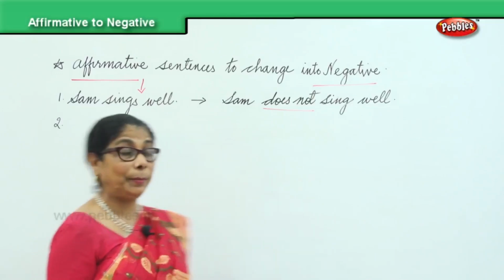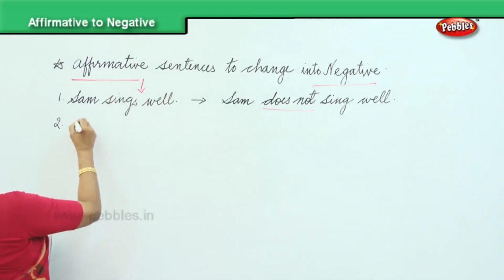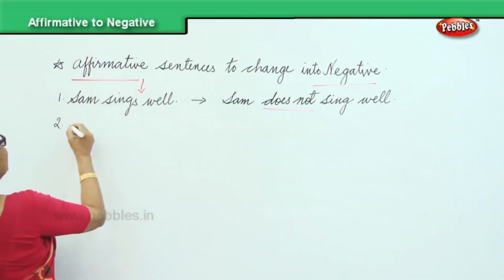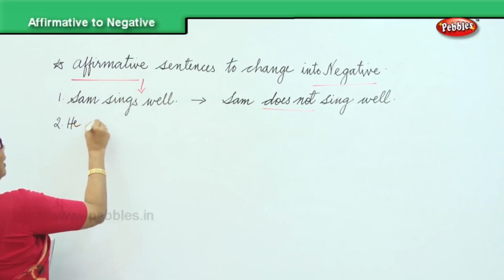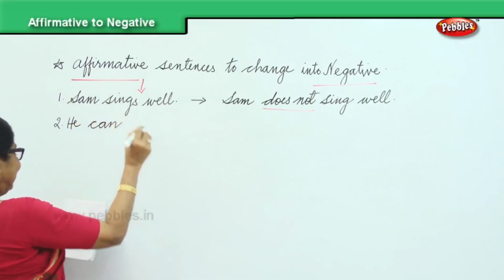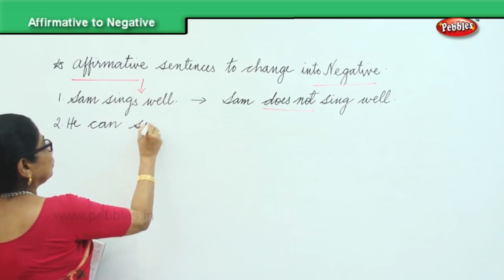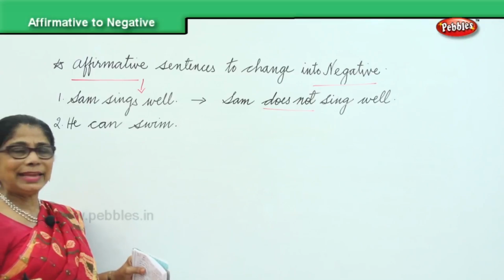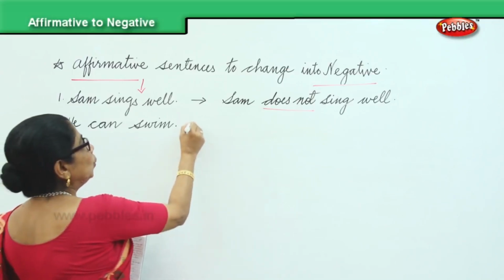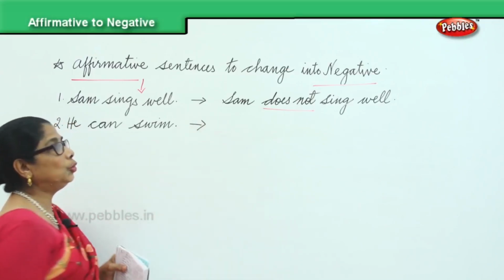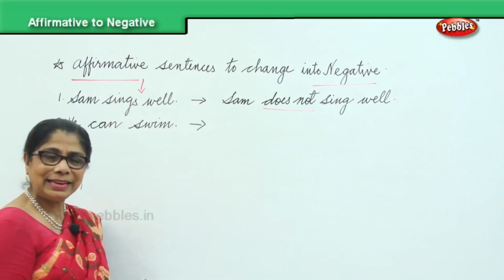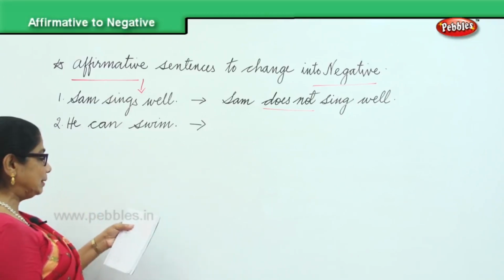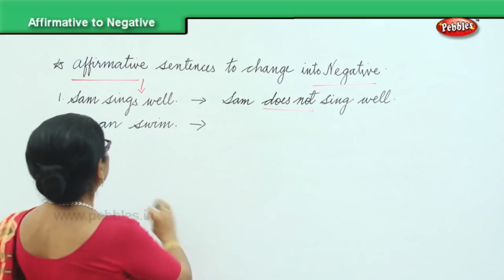He can swim. So, we are affirming he can swim. It's a complete sentence. We know he can swim. Now, what are we going to do? We're going to change it into negative sentence. He cannot swim. He can swim.